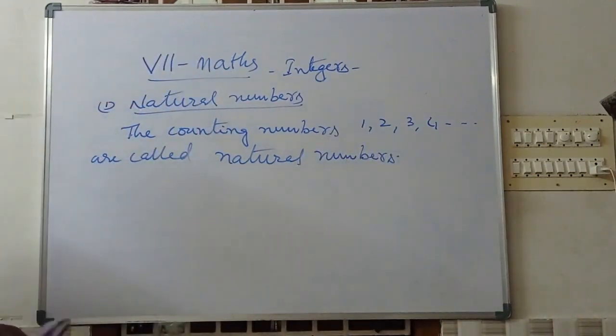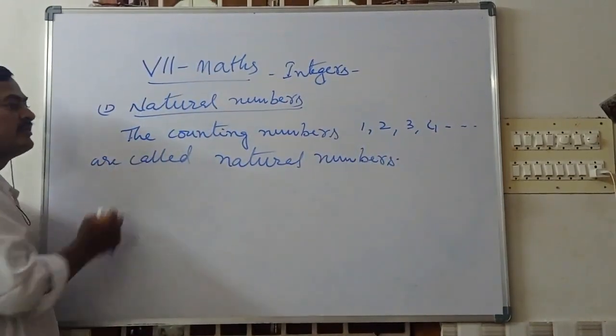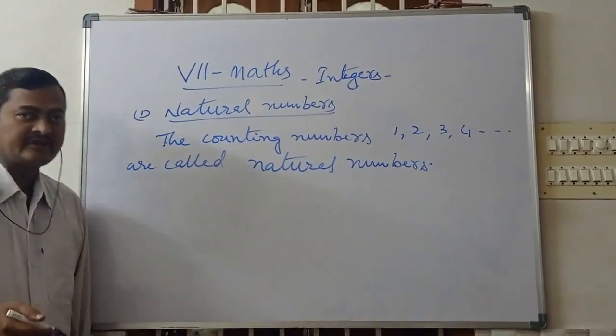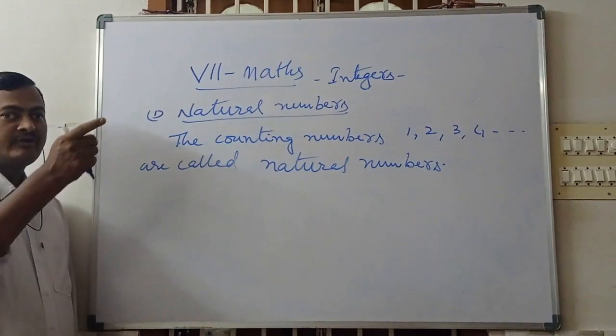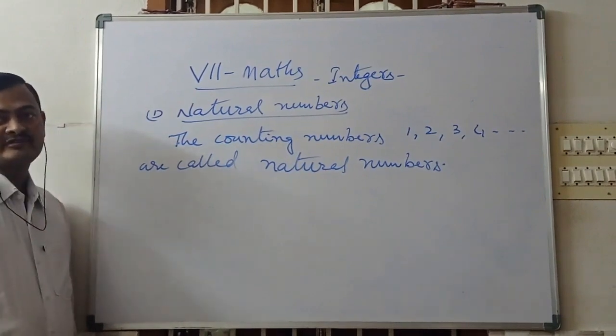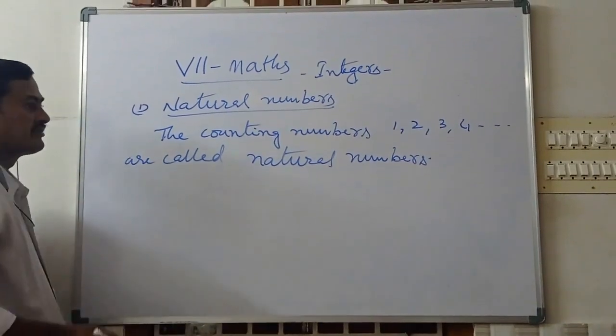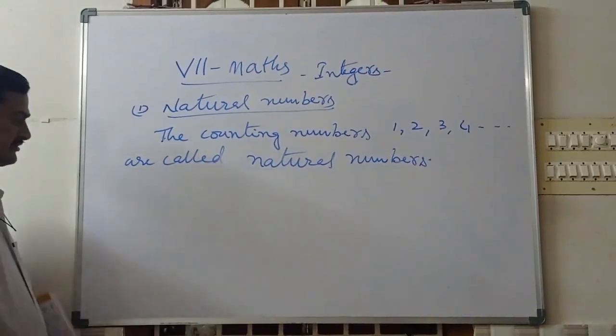We are using these numbers for counting purposes, so they are called natural numbers. For example, we have some books here. We are counting 1, 2, 3, 4, 5, 6 and so on. That's why natural numbers are called counting numbers.